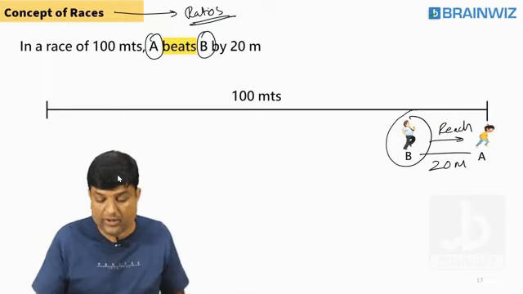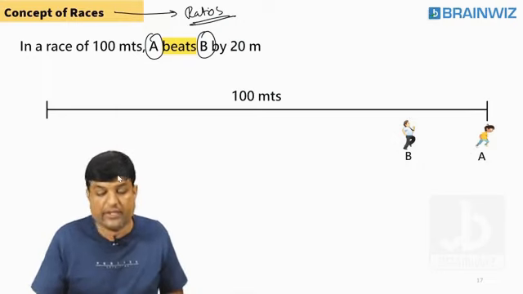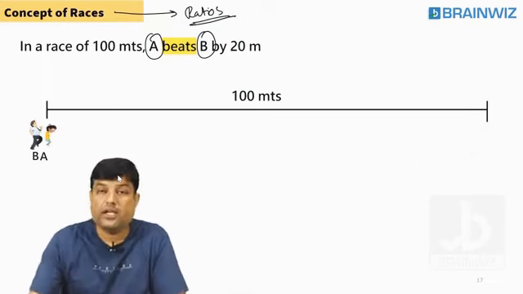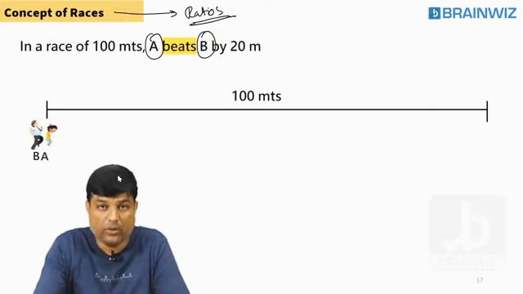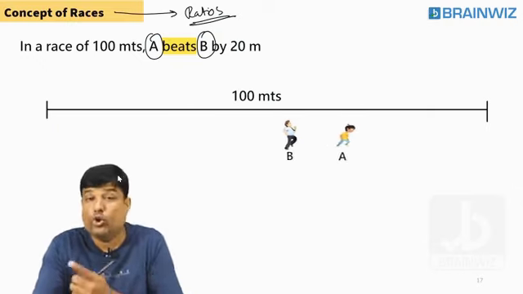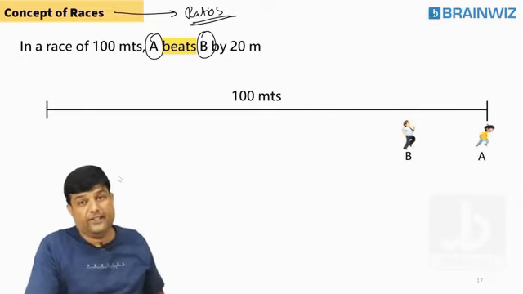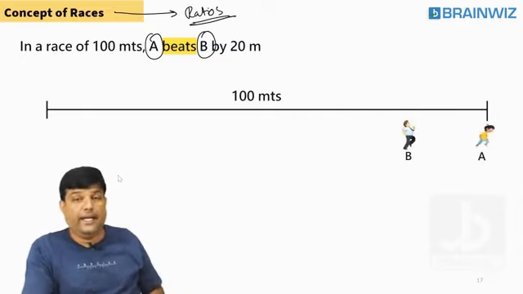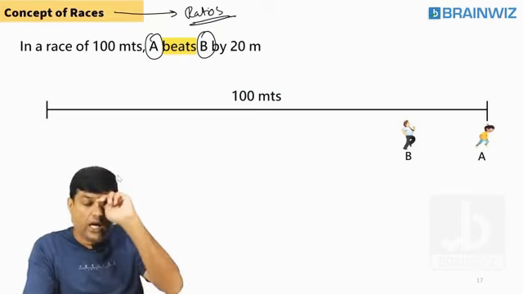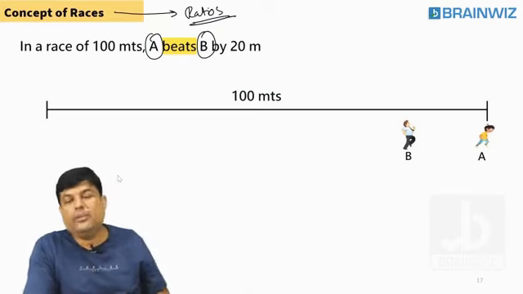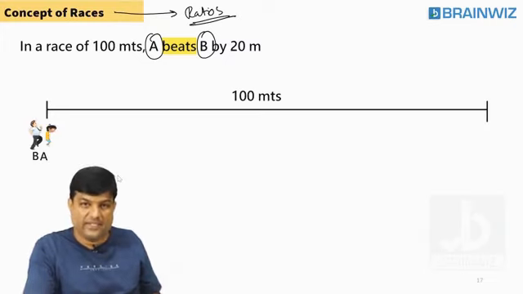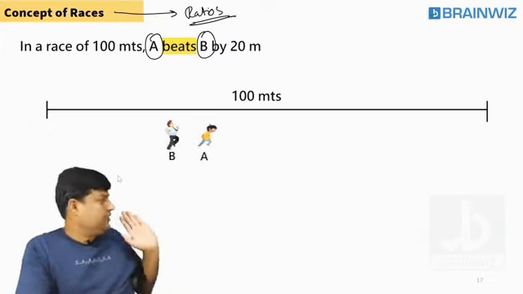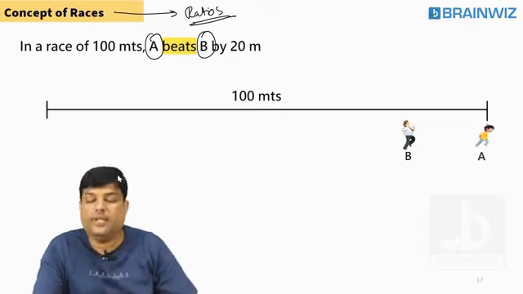Following everybody? Let's move across and have the race once again. Everybody on the screen now. Clear? A and B are standing at the same point. Look, they are running. Who reaches the finishing point? A reaches the finishing point. Who is behind A? B is behind A. How much behind? 20 meters behind A. Look, this is a race which is going on. A is beating B by 20 meters.